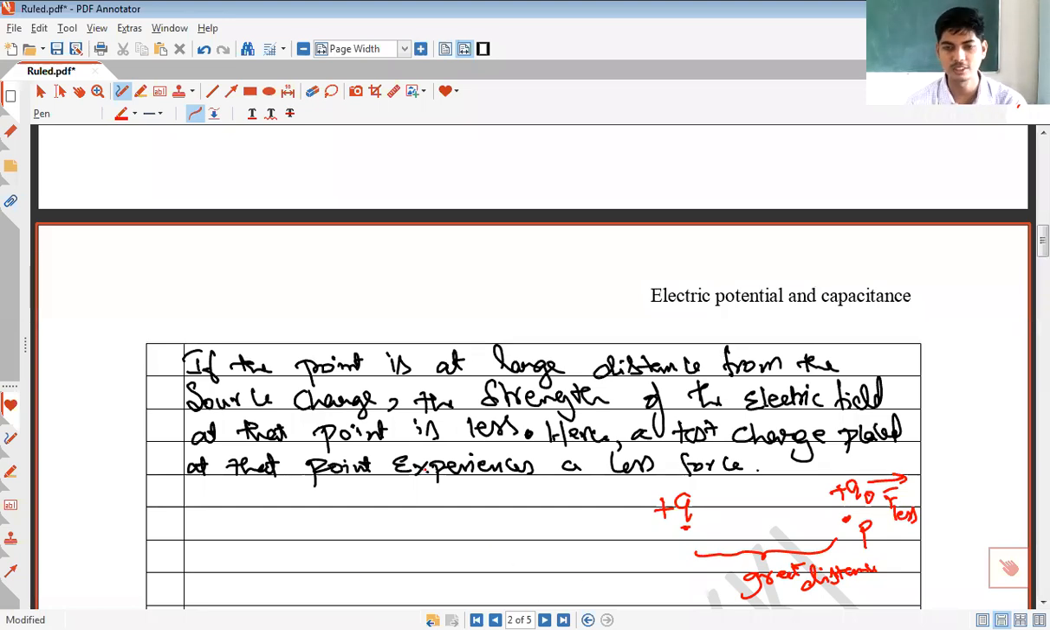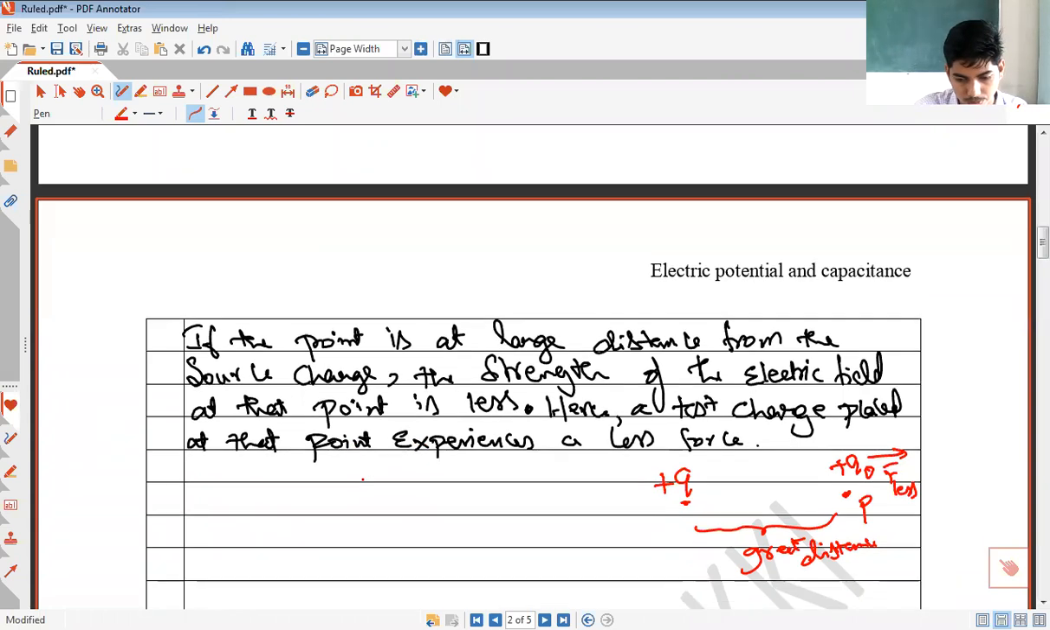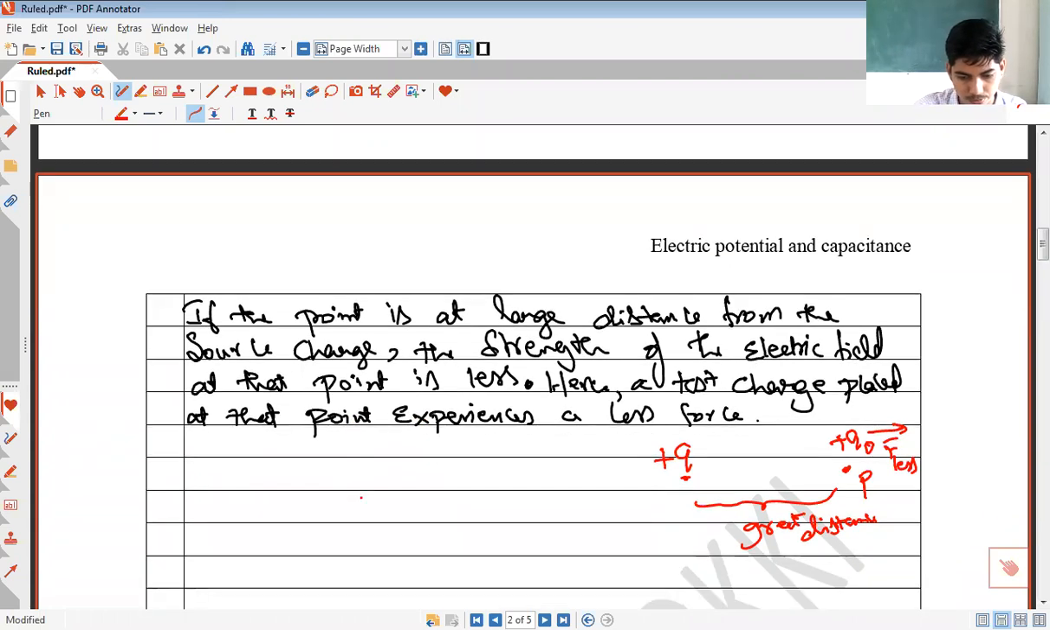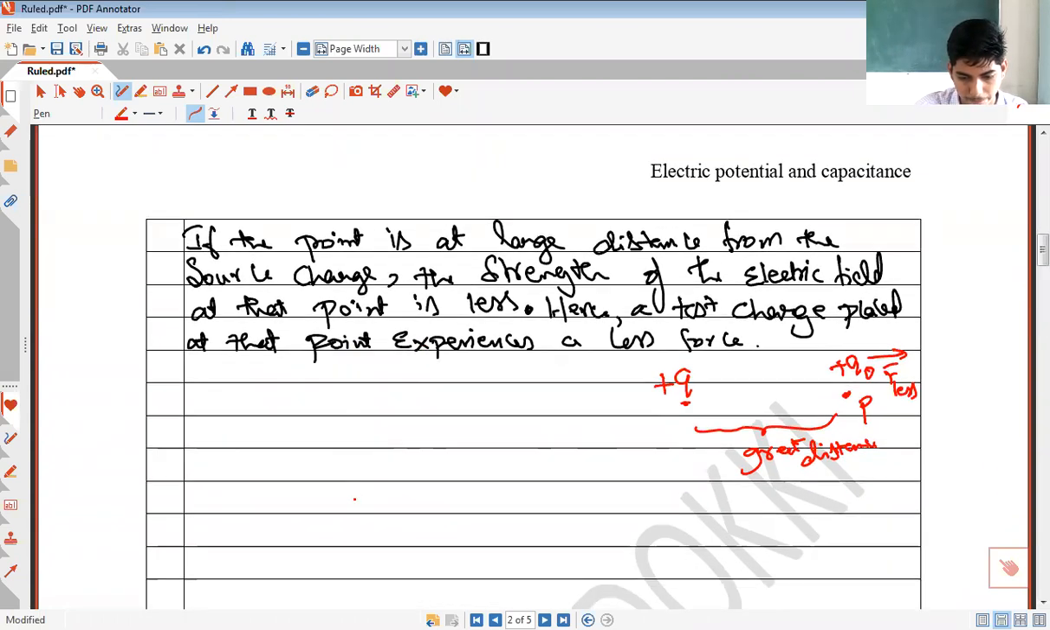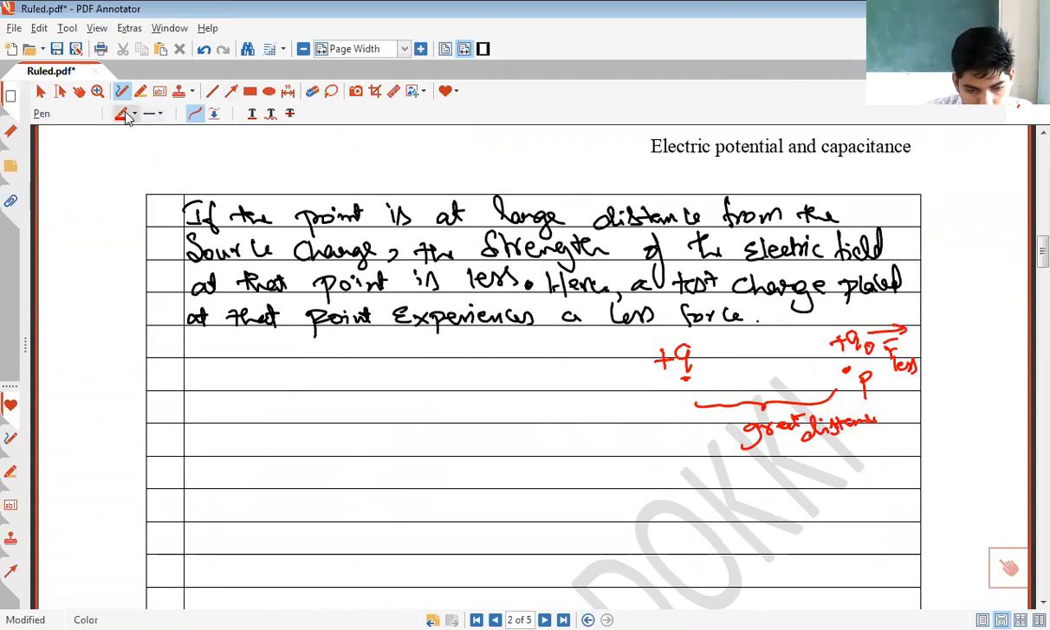I hope this idea is clear. Is this clear? Electric field depends upon distance of the point, and electric force depends upon the strength of the electric field. Is this point clear? Yes. Okay. Now,